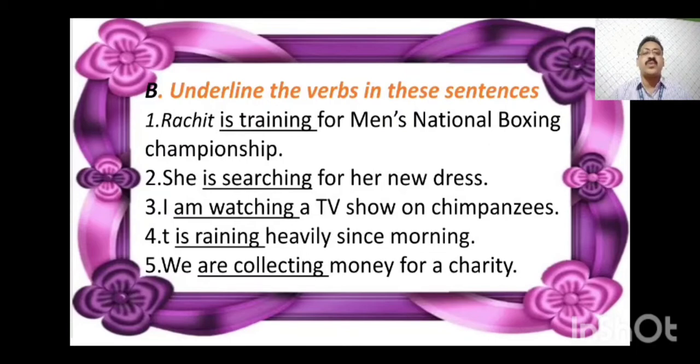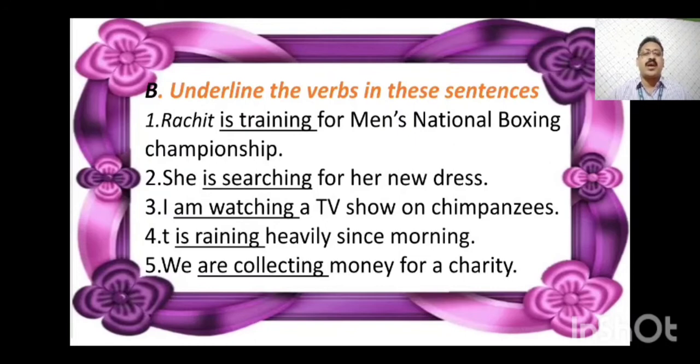Now Rachit is preparing for the national boxing championship. Now question number 2. She is searching for her new dress. Means at present she is looking somewhere, she has kept the new dress, she is searching for it. Is is used because she is singular.